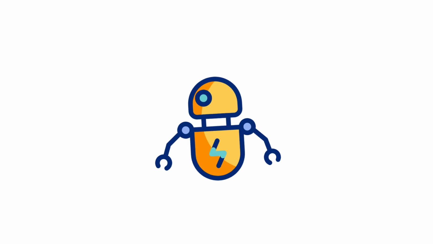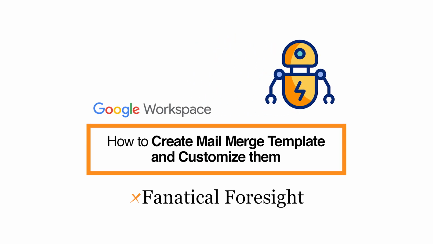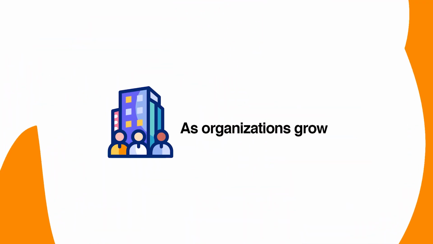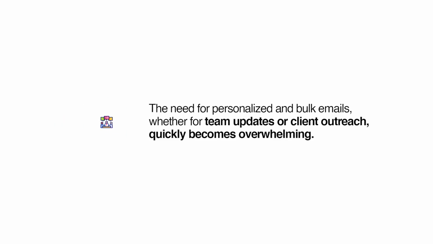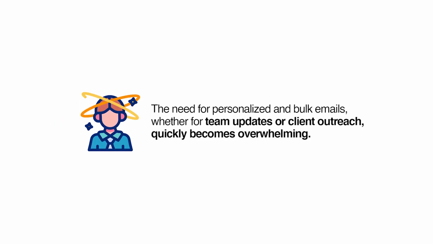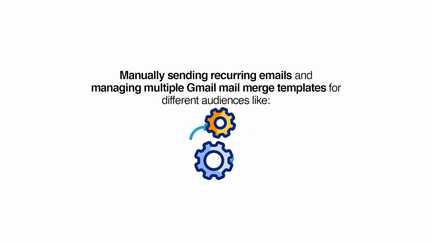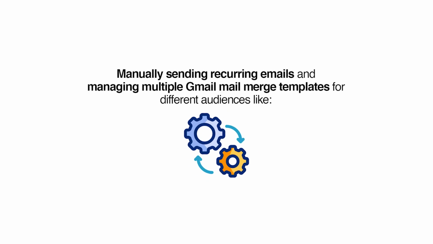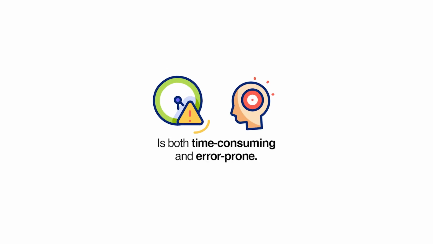Hi there, in this video, you will learn about how to create mail merge templates and customize them with Fanatical Foresight. As organizations grow, the need for personalized and bulk emails, whether for team updates or client outreach, quickly becomes overwhelming. Manually sending recurring emails and managing multiple Gmail mail merge templates for different audiences like employees, vendors, or stakeholders is both time-consuming and error-prone.